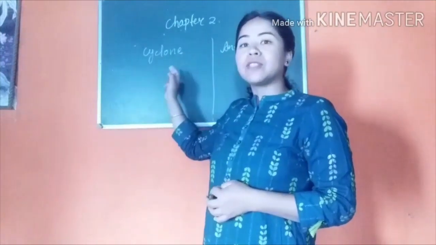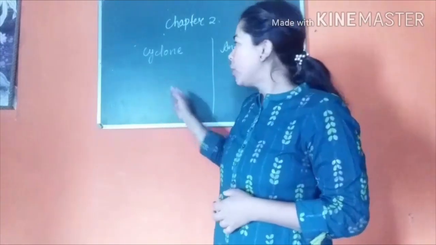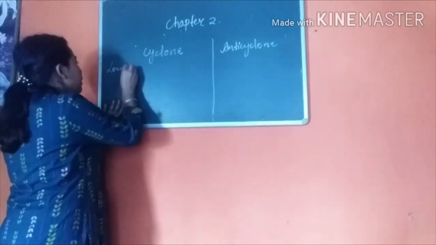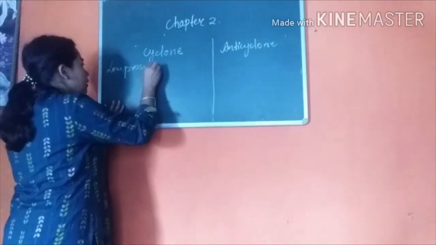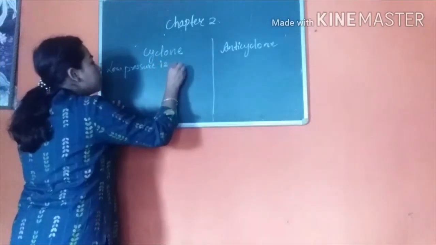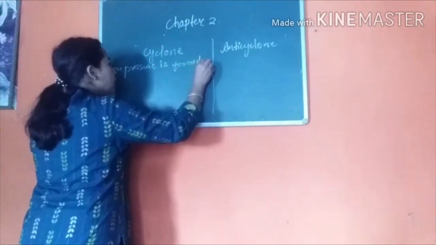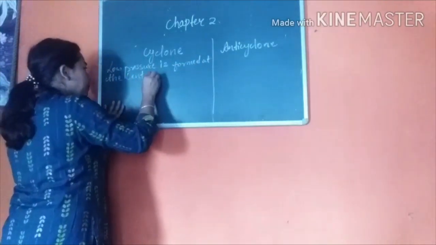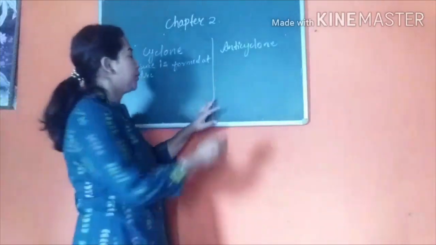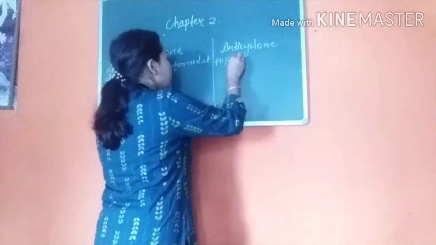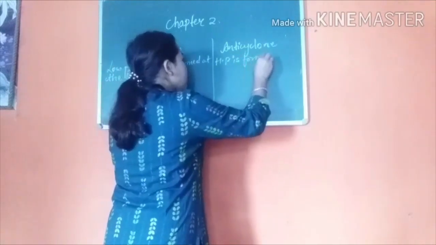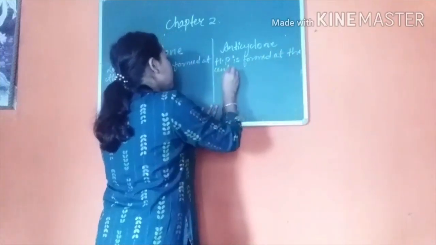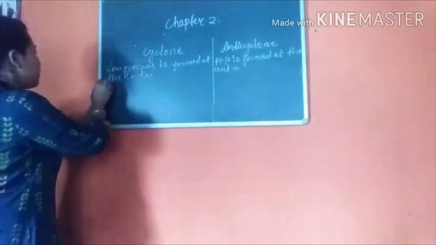So if you are asked to write the difference between cyclone and anticyclone, the very first difference would be: the center of a cyclone has low pressure. So low pressure is formed at the center. And in case of anticyclone, high pressure is formed at the center. So this is the very first difference.